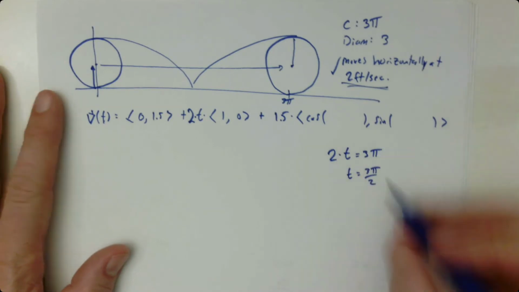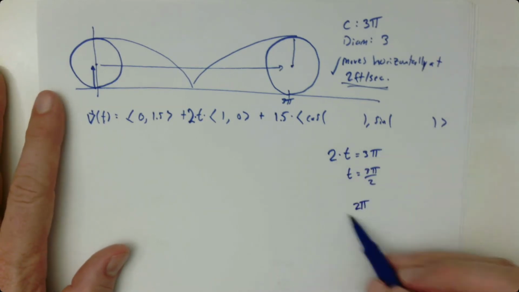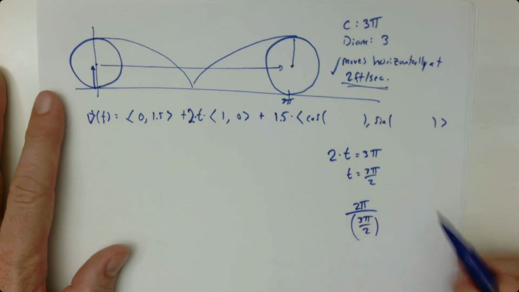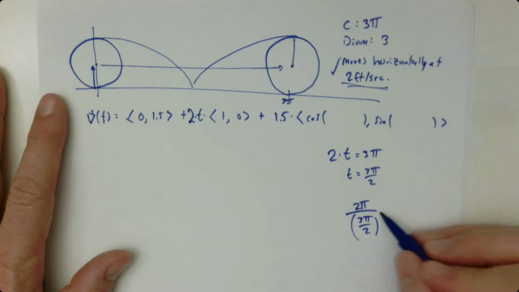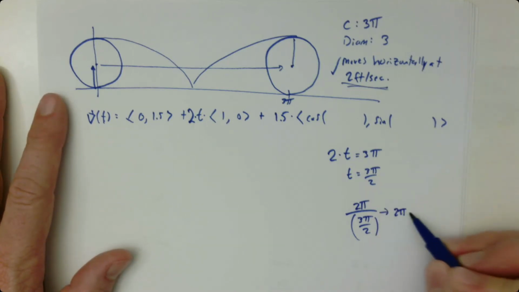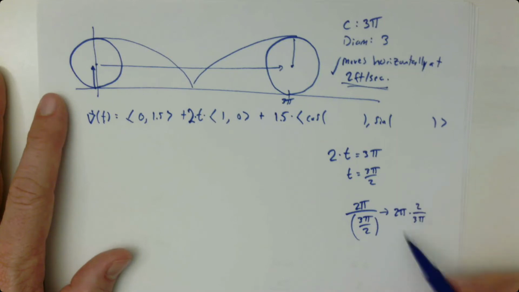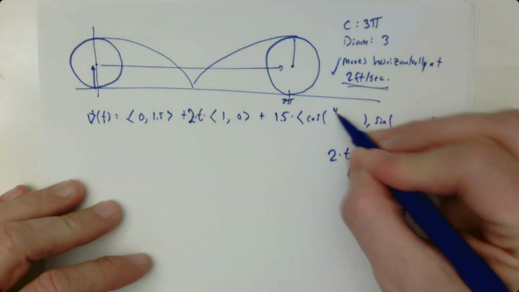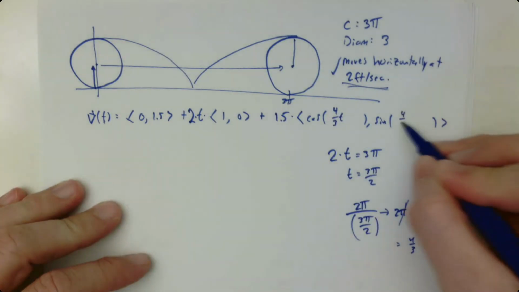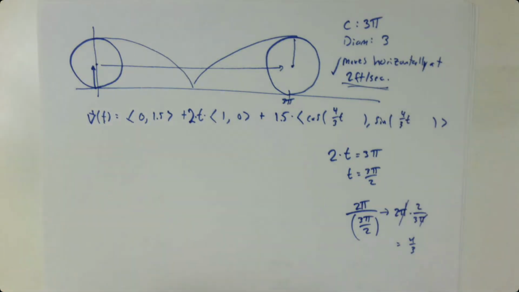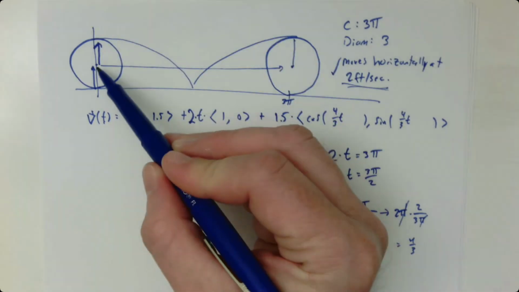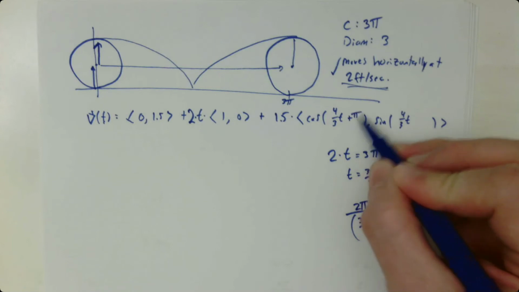So my rotational speed is going to be 2 pi radians divided by that amount of time it took to do the rotation. So here, if I take the reciprocal and multiply, that's like 2 pi times 2 over 3 pi. So the pi divides the pi, and that gives me just 4/3. So now I've got, let's plug in 4/3 t and think if this makes sense. Since all the rest of the problem is the same, I still want my angle at time 0 to be pi over 2. So let's go ahead and add pi over 2.